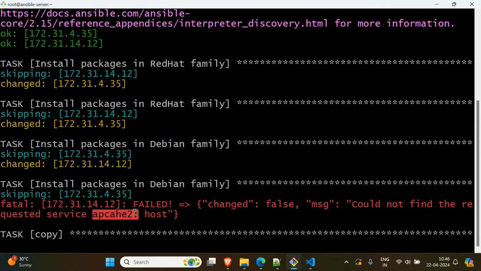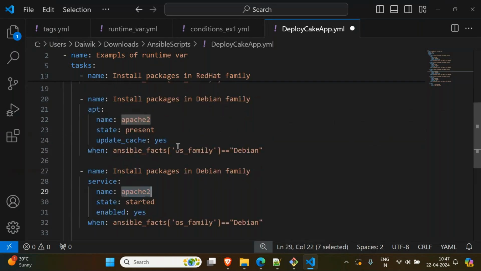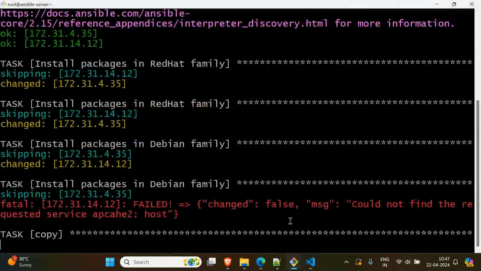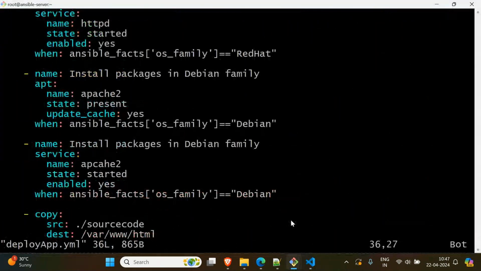My mistake. Here the name should be Apache. This is the name here also. Yeah. Let me go to my playbook. Insert mode. Only in the service section, I have one mistake. That's it.